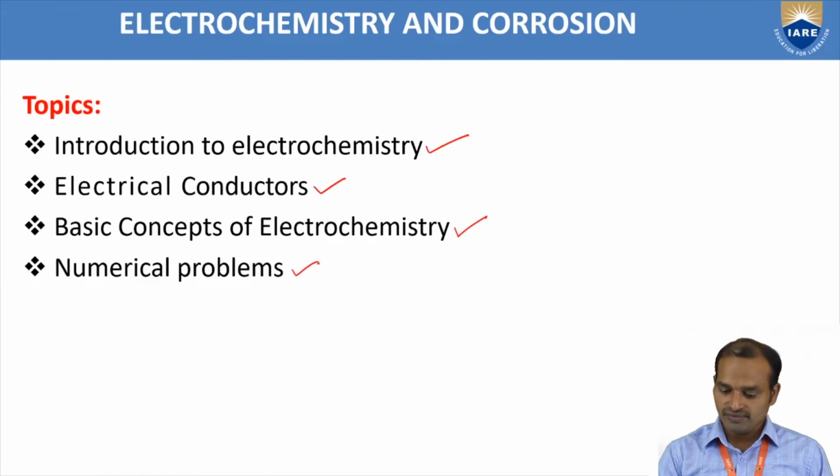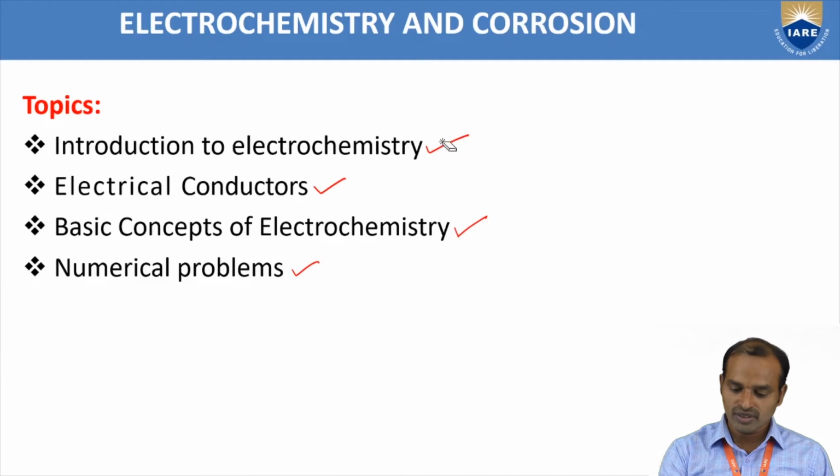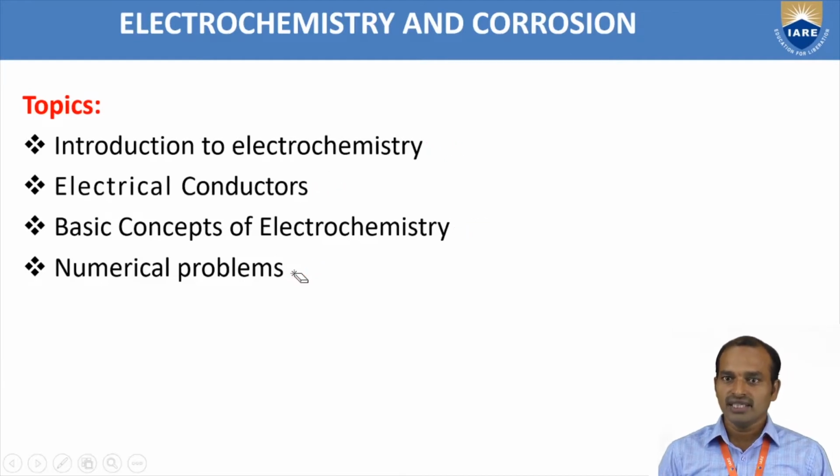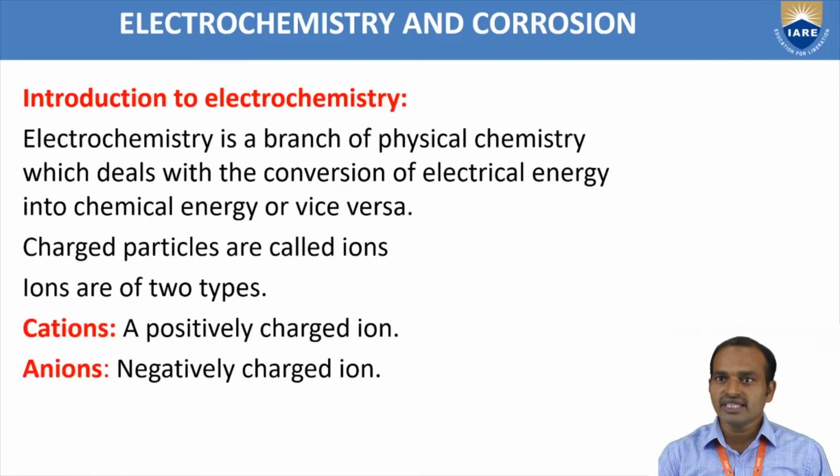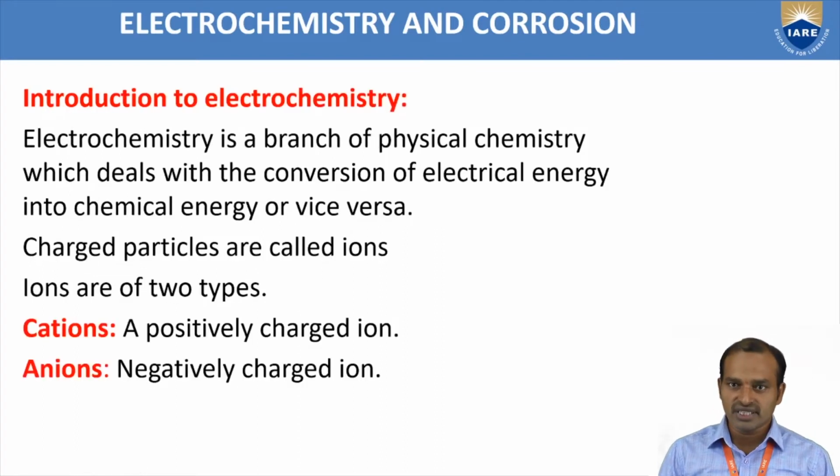Now, going to the introduction to electrochemistry, what is meant by electrochemistry? Electrochemistry is the branch of physical chemistry which deals with the conversion of electrical energy into chemical energy or vice versa.